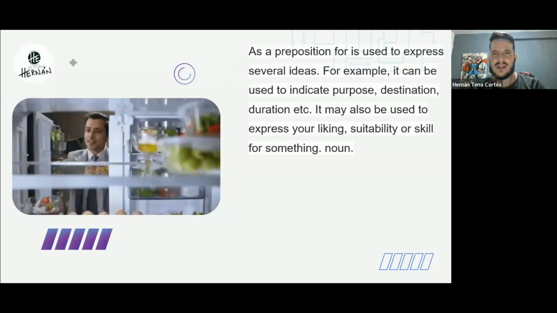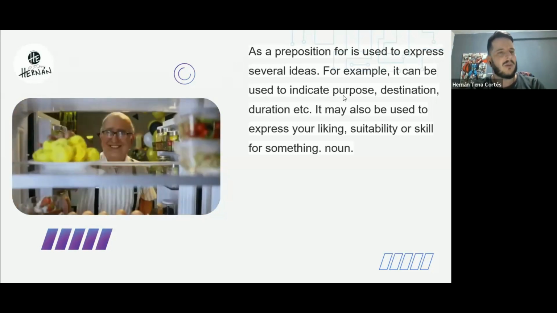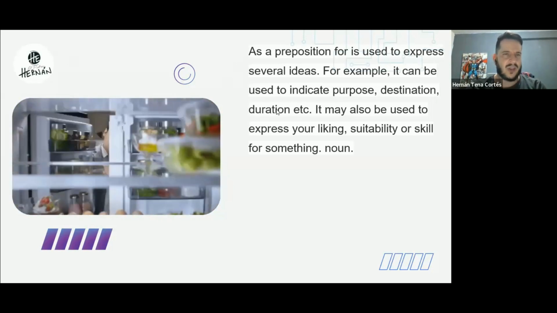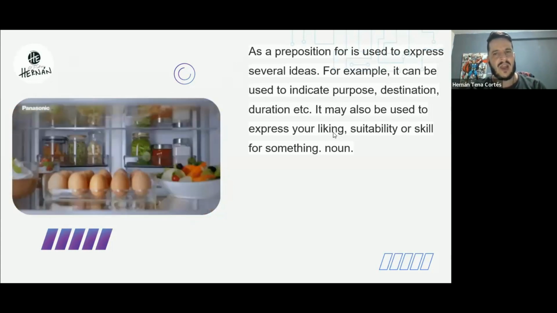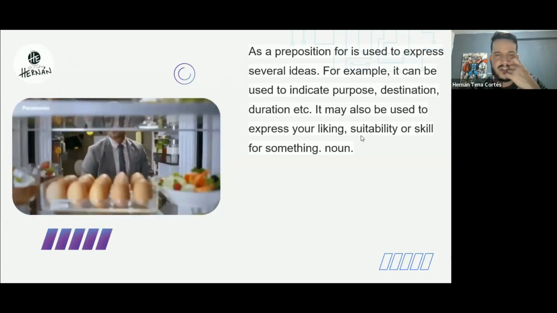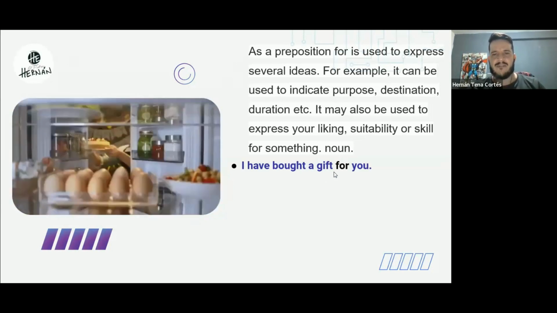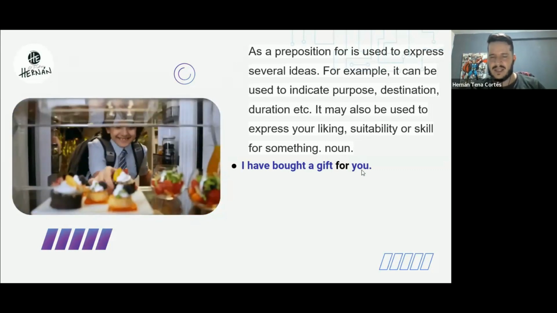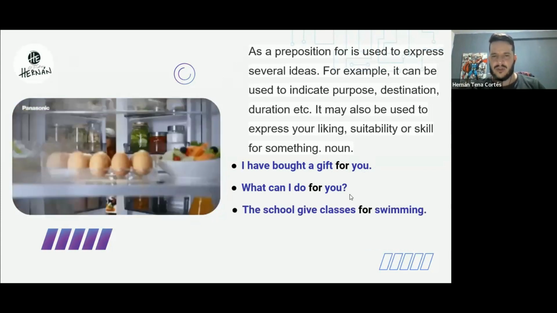All right, let's take a look at some other examples of for as a preposition, right? It can also be used to express other ideas. For example, a purpose, a reason, or a destination. We know duration already. It can also be used to express your liking, your suitability, or your skill. For example, I have bought a gift for you. You are the purpose, right? You are also a noun. What can I do for you?